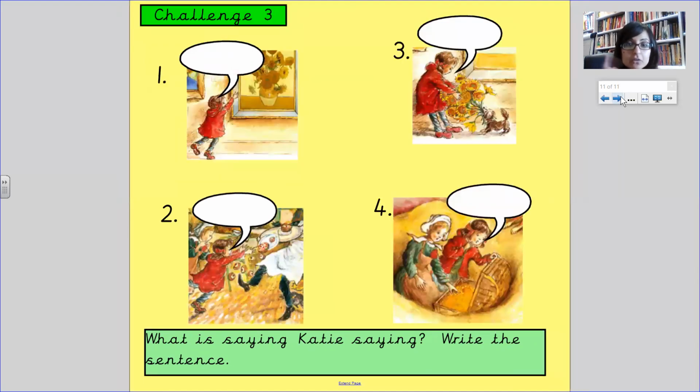And challenge 3, you've got 4 more from Katie and the sunflowers. What do you think she might be saying? It doesn't have to be from the story Katie and the sunflowers. You can make it up, but it's got to be sensible. So like we said earlier, when she's looking at the Van Gogh sunflowers, she's not going to be talking about being hungry, and she's not going to be saying, Grandma, look at this, because Grandma's not there. So think carefully what Katie might be saying in each one.